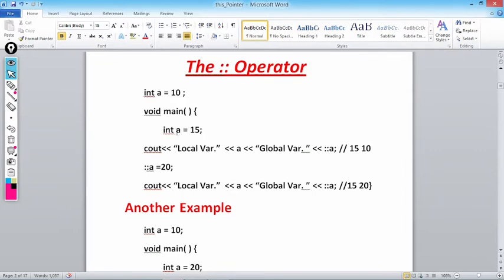Now if we talk about C, in C, if a local variable and a global variable have the same name, the preference is always given to the local, to the block. There is no way to access the global variable in a function if a local variable has the same name. Like in this example, here a is a local variable. What is a here? A is also a global variable.